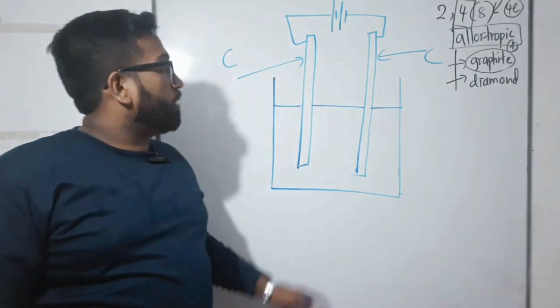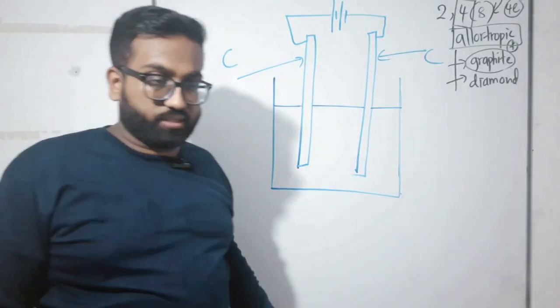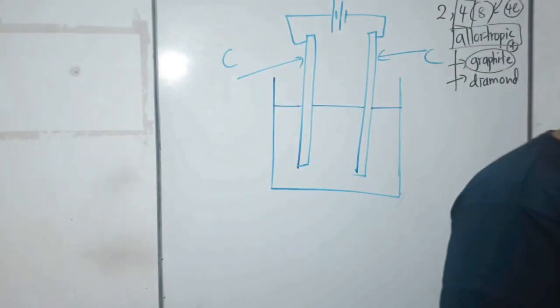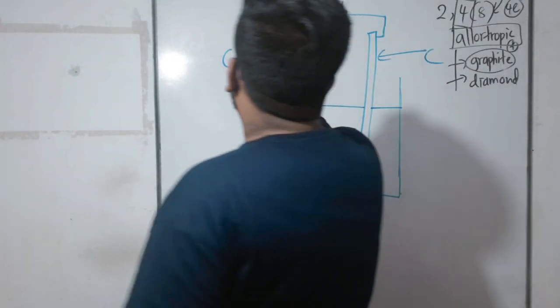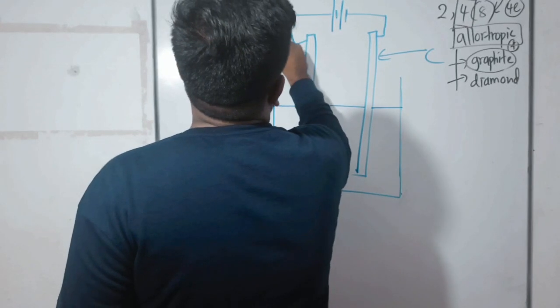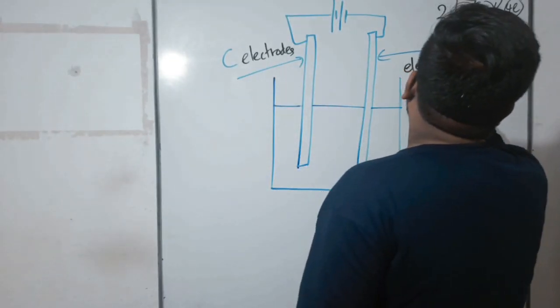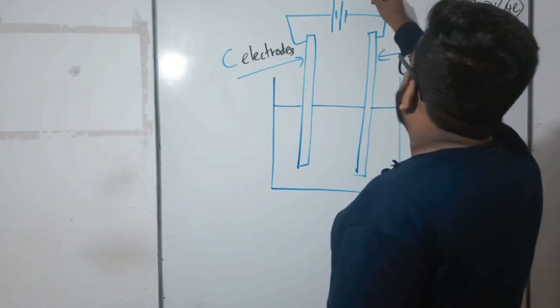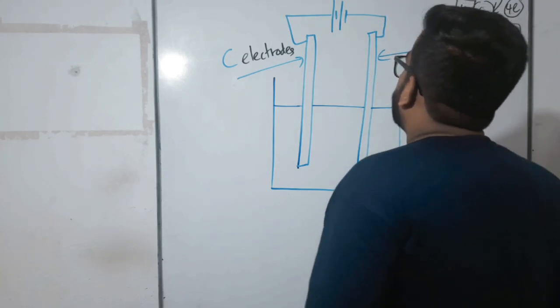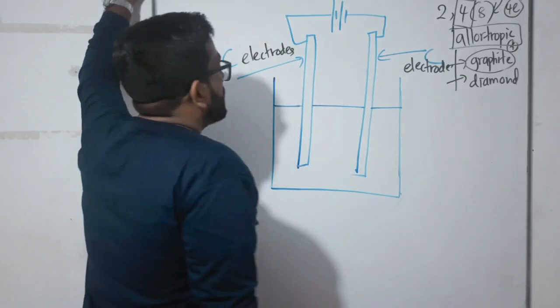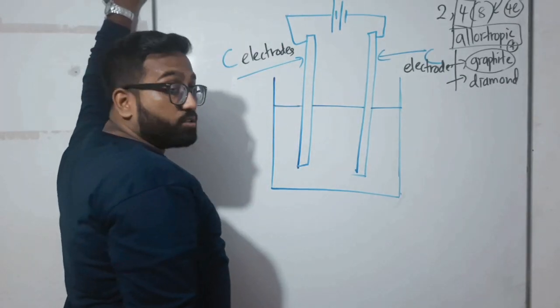So what we are putting here are graphite rods, and we mention them as carbon electrodes. As we are giving energy right now, maybe a 9 volt supply, children, first of all we should name these carbon rods, because both are carbon.